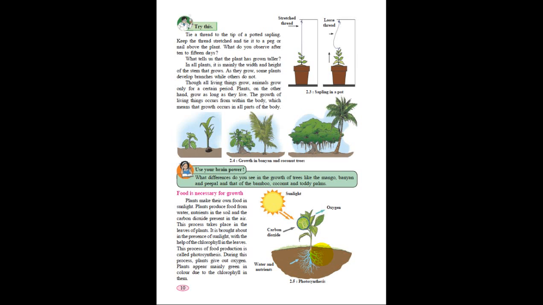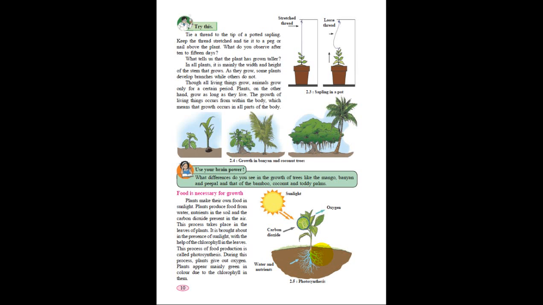Okay, so this is very important. What is photosynthesis? Preparation of food in the presence of carbon dioxide, sunlight, chlorophyll, water, and nutrients. To prepare food for the plant is known as photosynthesis, or you can say the process by which plants prepare their own food is known as photosynthesis.